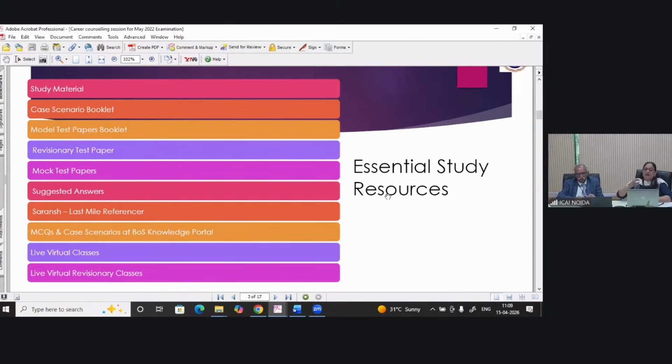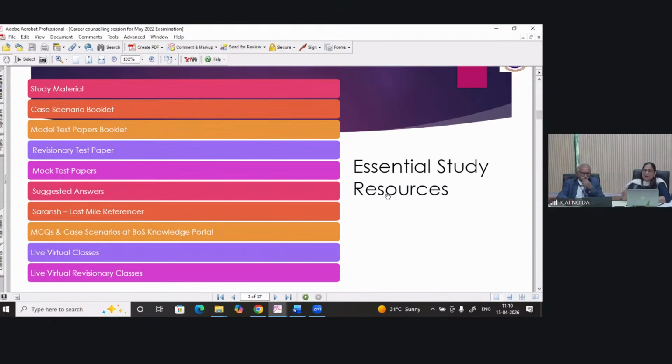Now, when we are studying, what are the resources available with us from the BoS side? You all know the study material and the case scenario booklet, which comprises case scenario based MCQs. Now we have 60 case scenarios in our booklet. I suggest you practice at least 15 MCQs, maybe 3 or 4 case scenarios. You should develop a habit to solve at least 15 MCQs in a day at a stretch, so that you can see how much time is being allocated to the MCQ part.